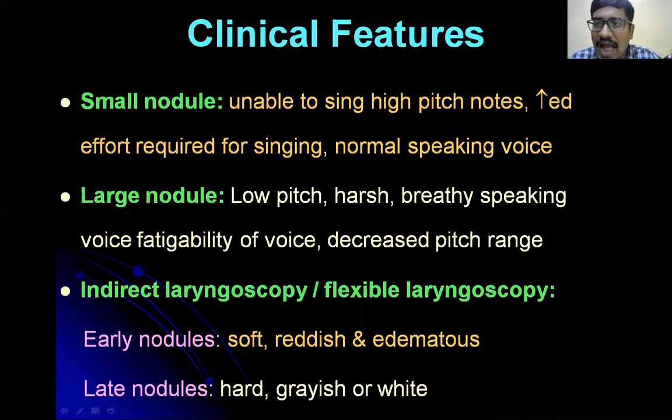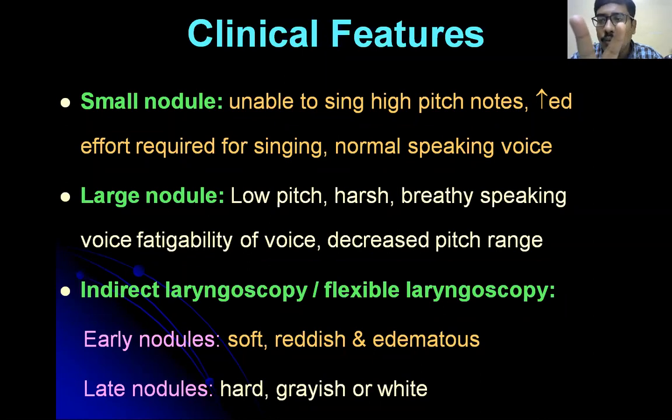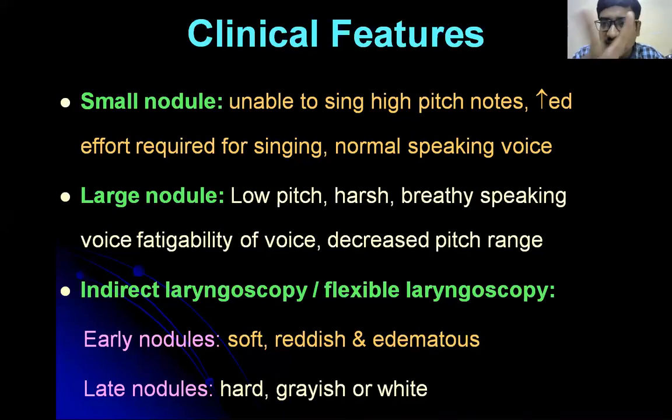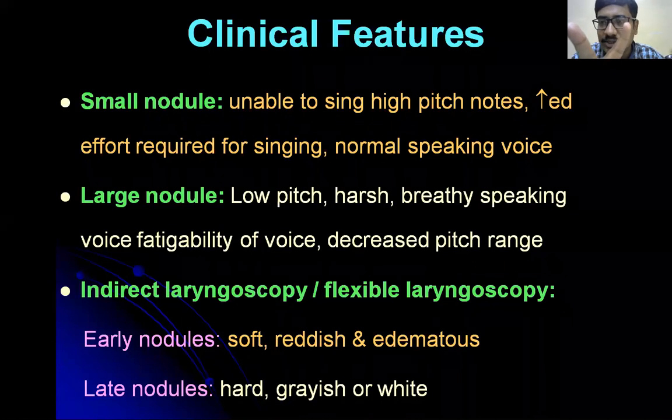If you want to abduct the vocal cord, I'll ask the patient to take a deep breath. So deep breathing will abduct the vocal cord, whereas saying E will adduct the vocal cord. Adduct means adding. If I want to see the mechanism of phonation, I'll ask the patient to say E. But if I want to abduct, that means separate the vocal cord, I'll ask the patient to take a deep breath.